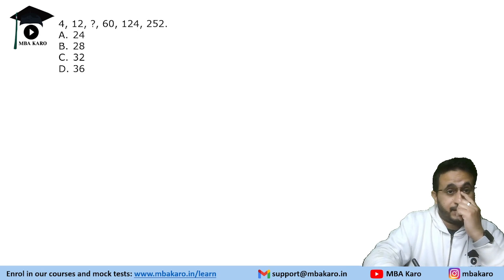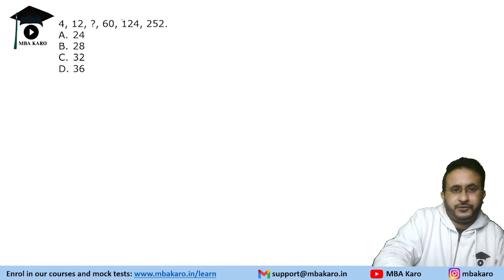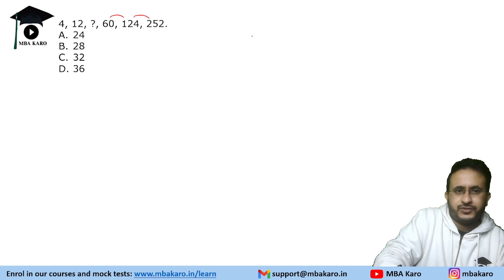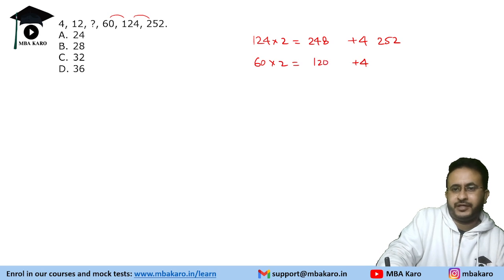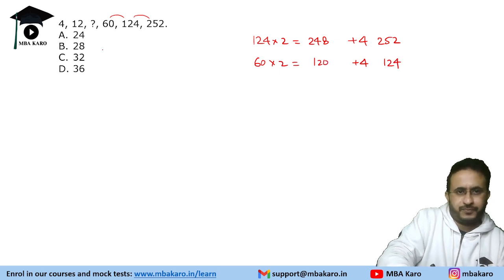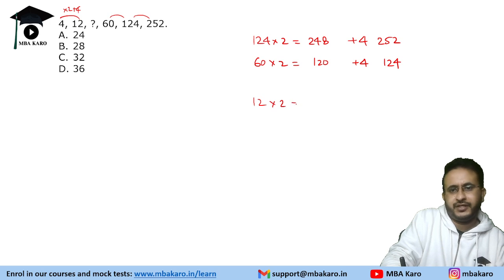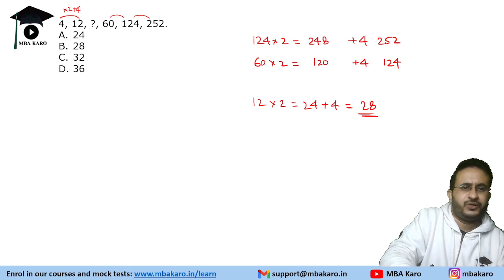Now this is an easy question which should have been done. It says that we need to find the missing number in the series. If you look, it is doubling, right? So let us see what happens to 124. 124 into 2 is 248, and we are adding 4 to make it 252. Similarly, 60 into 2 is 120. When we add 4, it becomes 124. So 4 into 2 is 8. Like if you see, into 2 plus 4, into 2 plus 4. So 12 into 2 is 24 plus 4 is 28. So the answer is 28.